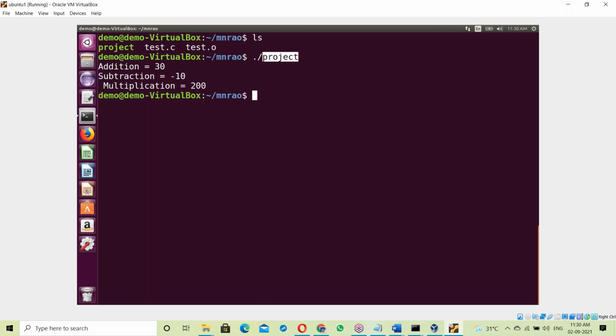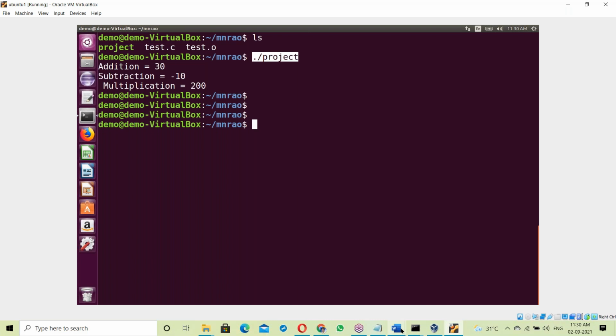The same project exe file you can run on another Linux base without installing C software. Here C software is available to develop the C project. Using C software, we developed the C program, compiled, and prepared the exe file. Now this project exe file can be moved to another similar Linux base and run directly. Again, C software is not necessary.